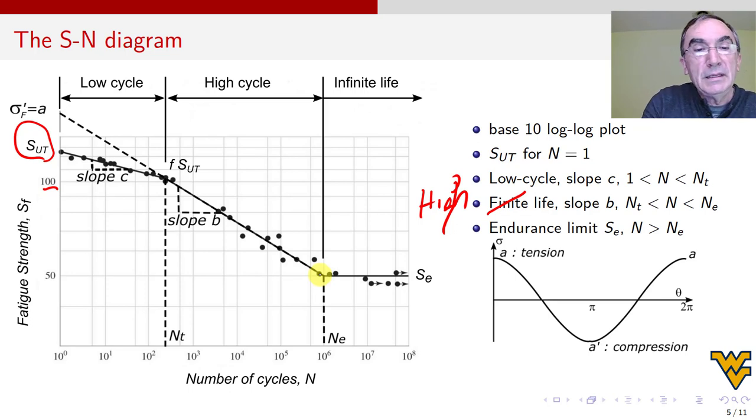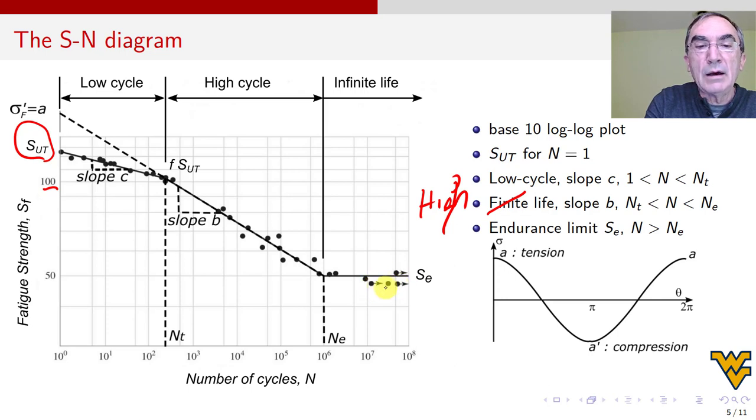But the thing is this, if I keep lowering the stress, and these are all different specimens, you can imagine this takes time and it takes money because you have to make many specimens. So now I got to 50 and I say, I'm going to put 40. I put 40 and nothing happens. You can see that even at 49, or 48, I don't know, we have what is called run out. These arrows are run outs. Run outs means that I got tired of waiting. Because 10 to the 6 is 1,000,000 cycles, 10 to the 7 is 10 million cycles. This may take a week, and after a week, I need the machine to do something else. So I say, stop it, and I label it like that.